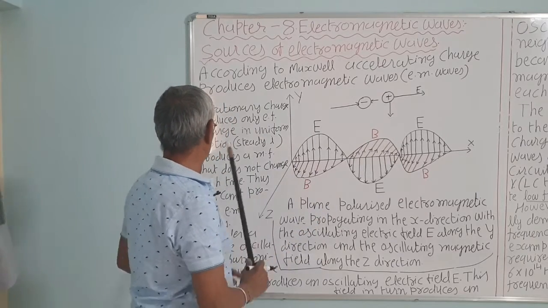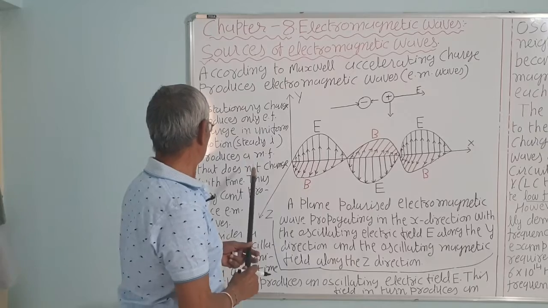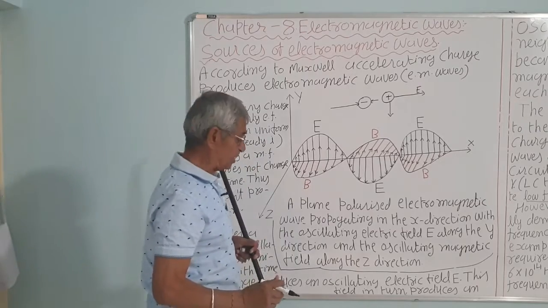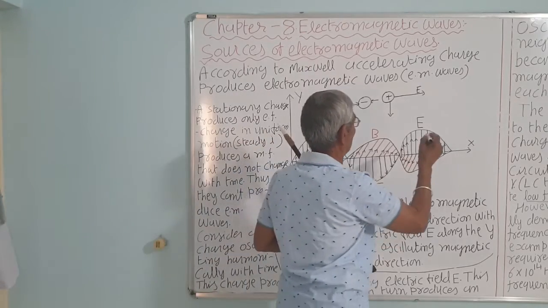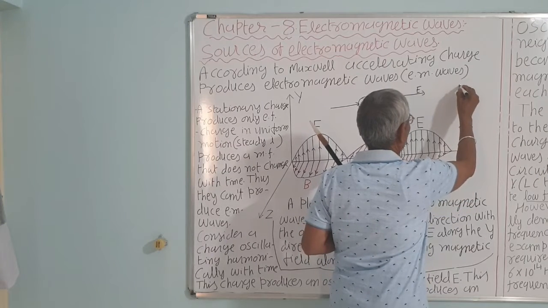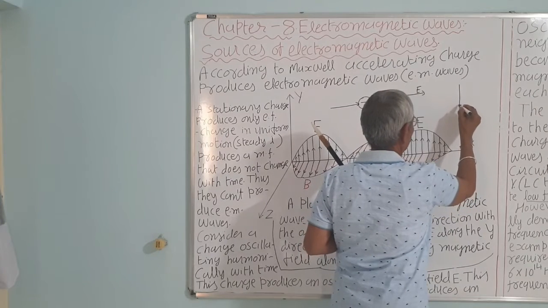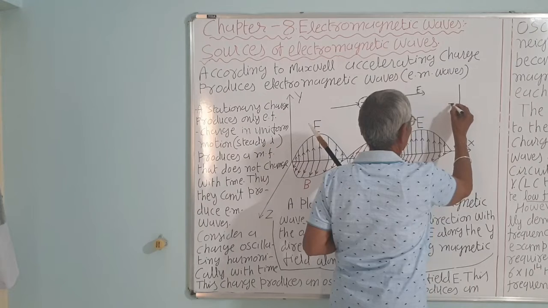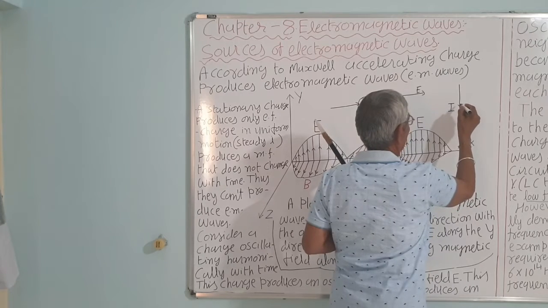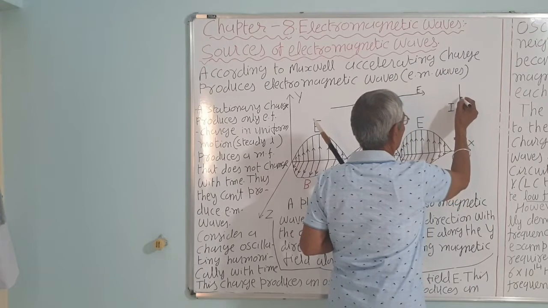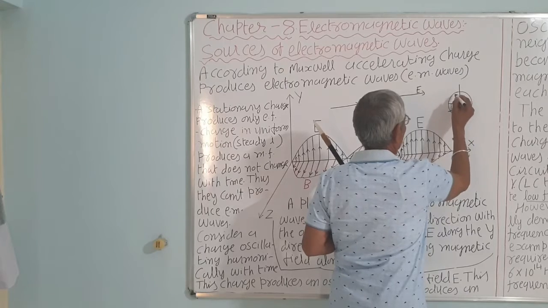The charge in motion, that is steady current, produces a magnetic field, but that is not changing with time, it's not a varying magnetic field. A current carrying conductor produces a magnetic field around it.